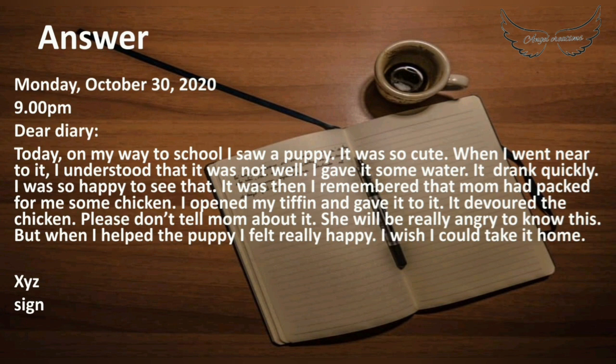But when I held the puppy, I felt really happy. I wish I could take it home. So we can see here that the boy or whoever is writing the diary has expressed his feelings. And at last, you can see the name and signature. So when you write your diary, you should also try to include your personal feelings and thoughts. And remember, it should be in first person narrative and in past tense.